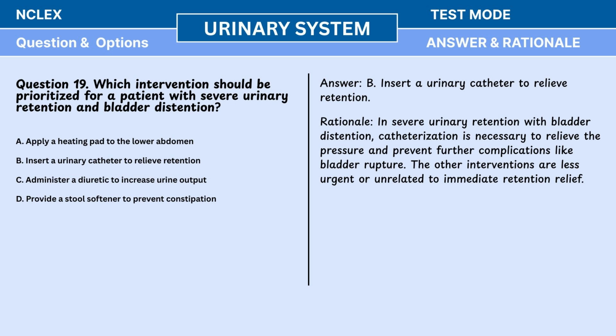Rationale: in severe urinary retention with bladder distension, catheterization is necessary to relieve the pressure and prevent further complications like bladder rupture. The other interventions are less urgent or unrelated to immediate retention relief.